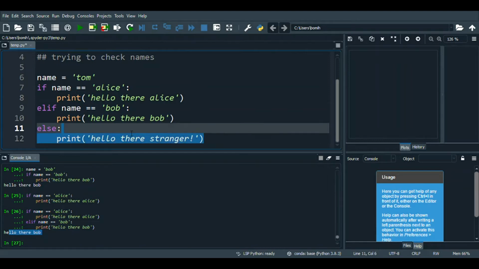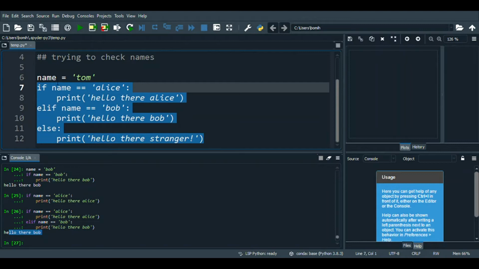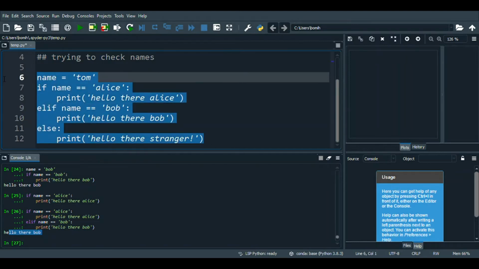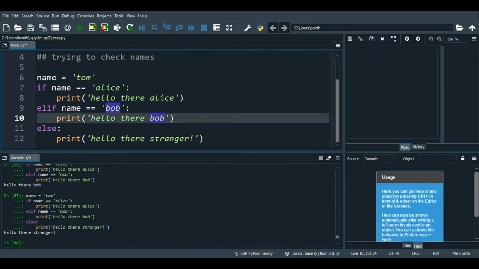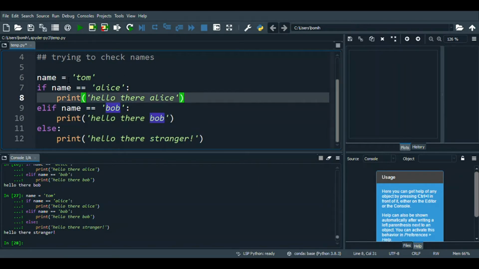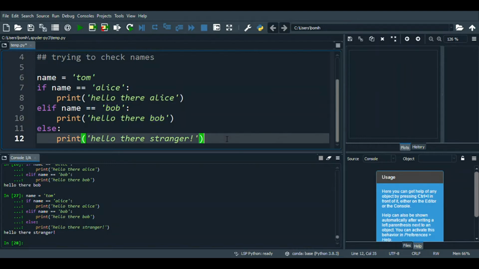And if we run that, because the name is Tom and it doesn't fit any of these two criteria, you can predict what it's gonna print out. So if we run that, we can see that it just printed out hello there stranger. Alright, cool. So that is what an if-else statement is. Pretty simple, I think, because we use it so often in everyday language.